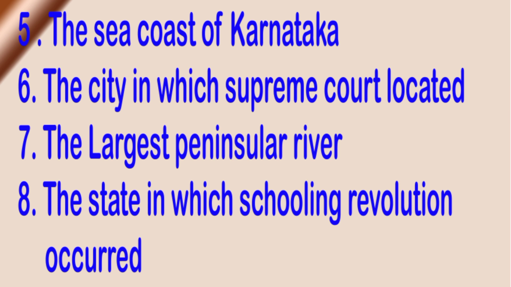The largest peninsular river is the Godavari. That's why you locate the Godavari river in the India map. Next one, the state in which the schooling revolution occurred. The schooling revolution occurred in Himachal Pradesh. That's why you mention Himachal Pradesh in the India map.